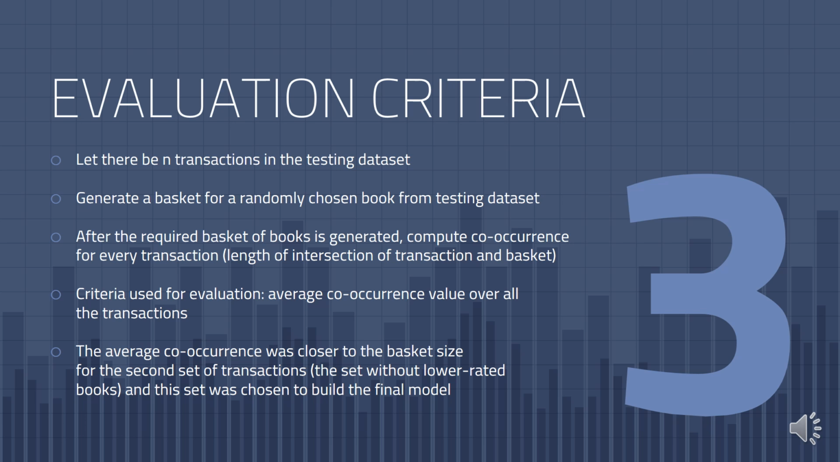The model was run for both the transaction sets. 10% of the books in the testing data set, that is, around 1000 books, were selected randomly to run the models. The variation in the average co-occurrences were compared, and it was discovered that the second set, which included only the higher rated books per user, had better co-occurrence values.